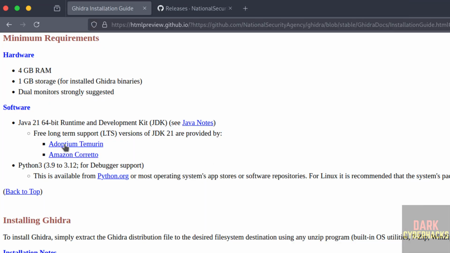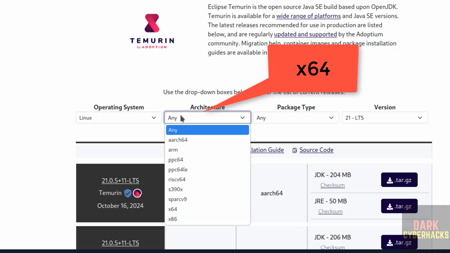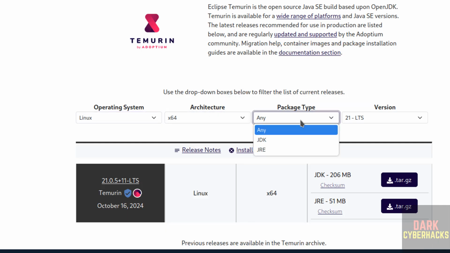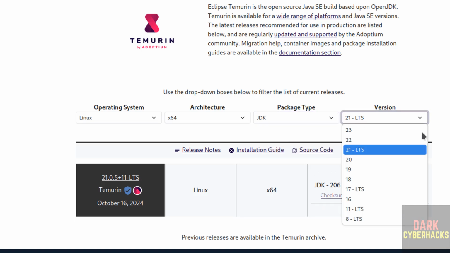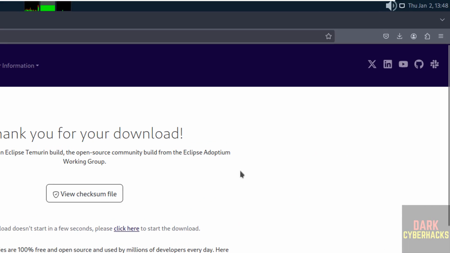So click on this Adoptium Temurin. Click on it. Select Linux, then select architecture x86, then JDK, then 21 LTS. Okay. Then click on this .zip file. Click on it. See, download will be started.